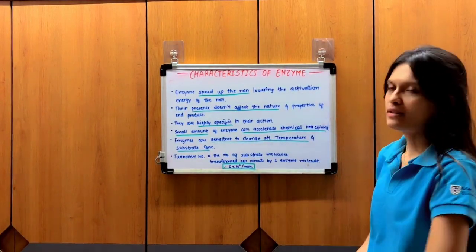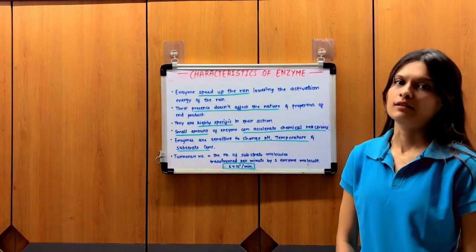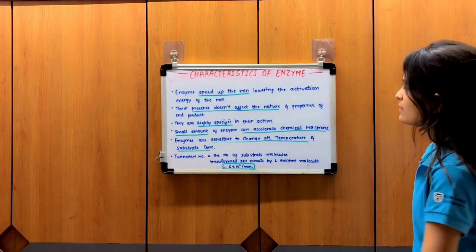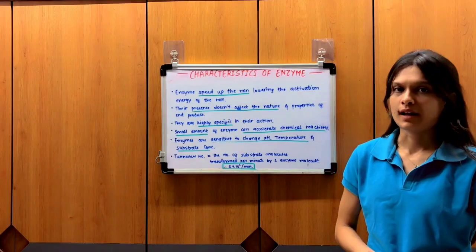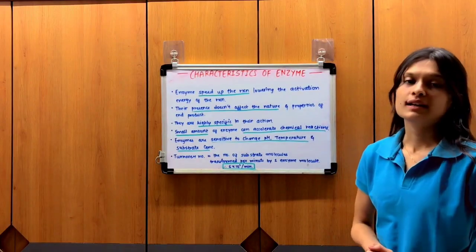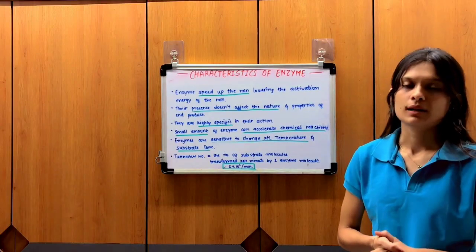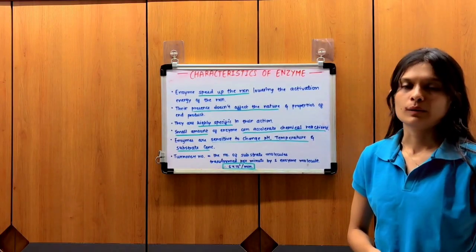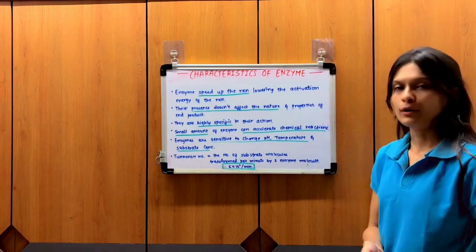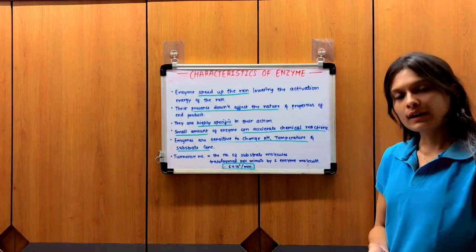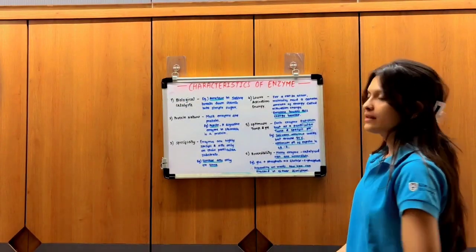These are some characteristics of enzymes. Enzymes speed up the reaction by lowering the activation energy of the reaction. Their presence does not affect the nature and properties of the end product. They are highly specific in their action. A small amount of enzyme can accelerate a large chemical reaction. Enzymes are sensitive to changes in pH, temperature, and substrate concentration. Turnover number is equal to 6 × 10⁶ per minute, which means the number of substrate molecules transformed per minute by one enzyme molecule.